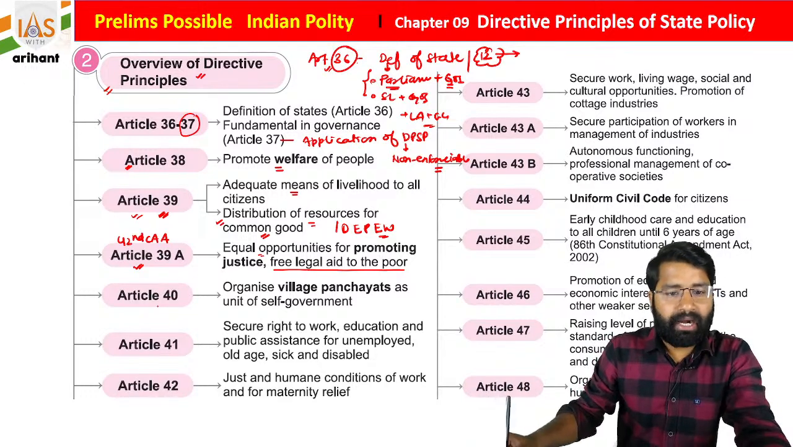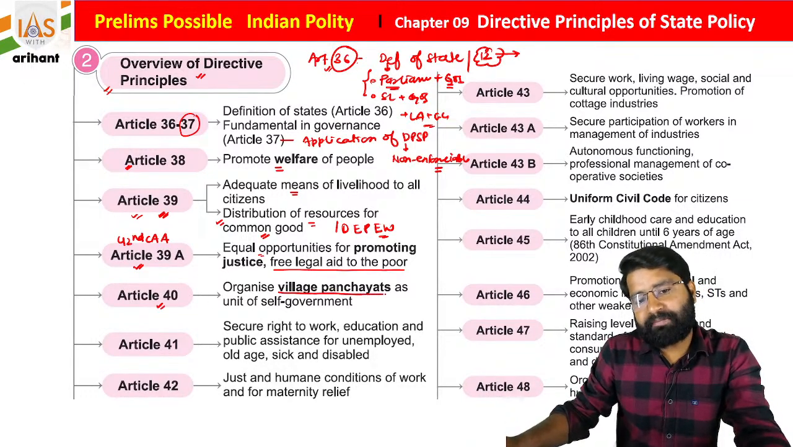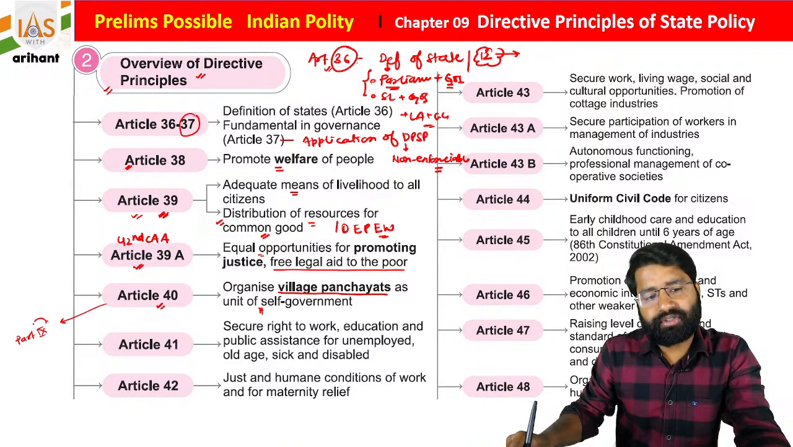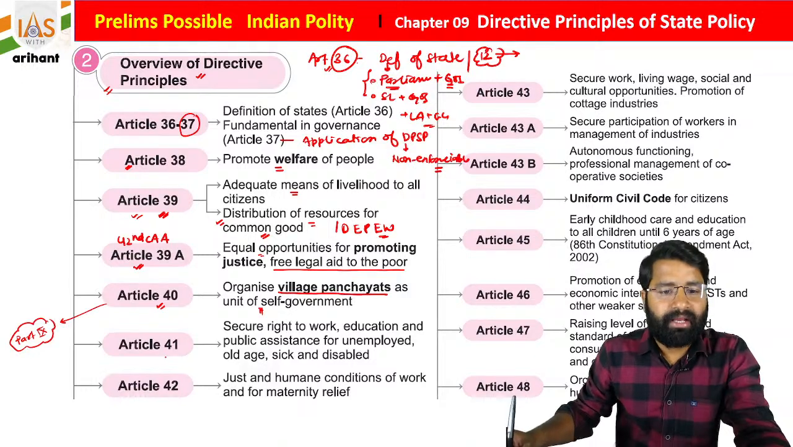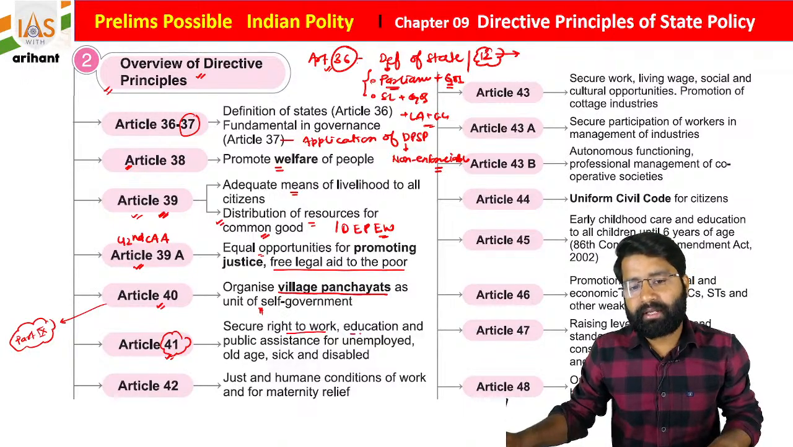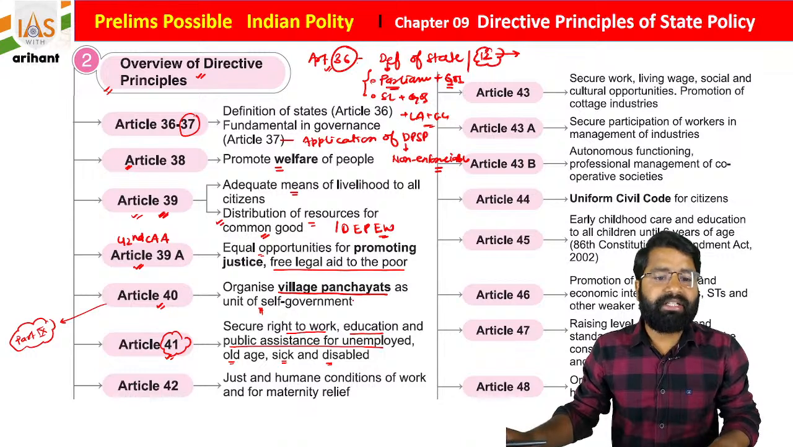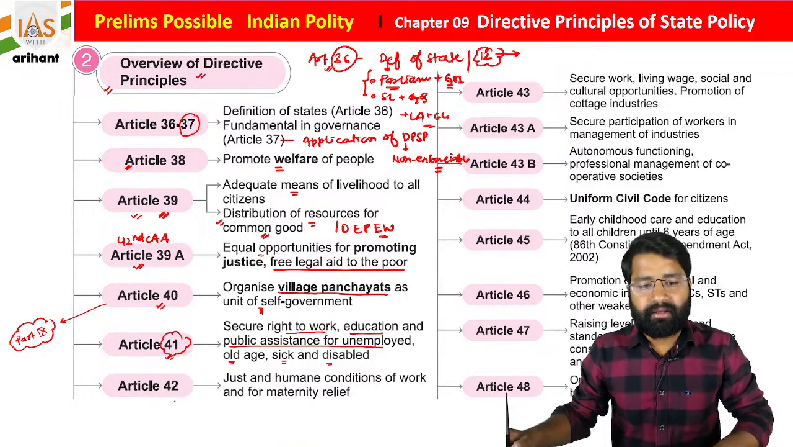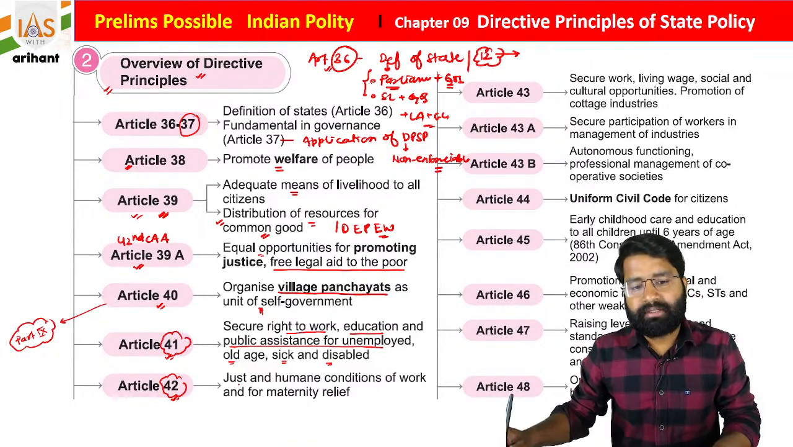Okay, everyone. Article 40 is about the village panchayat, basically local self-government. But as you know, now it is included under Part 9 of the Indian Constitution. So a separate part has also been created. Article 41 is a very important article, students. It basically secures the right to work, right to education, public assistance for unemployed, old age, sick and disabled. Okay, so basically it is for the protection of these people, those who are marginalized in any way. Article 42 is about just and humane conditions of work and maternity relief.